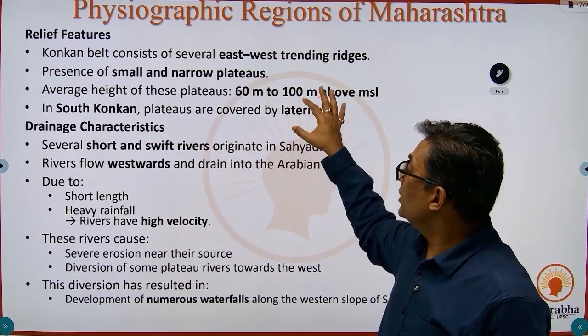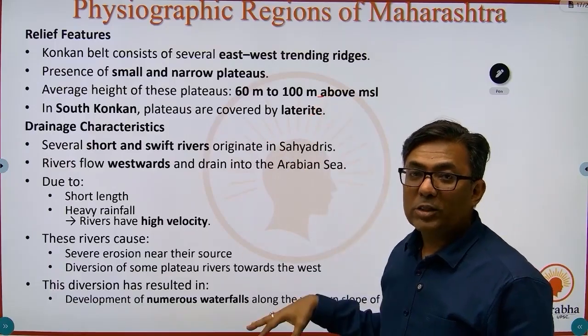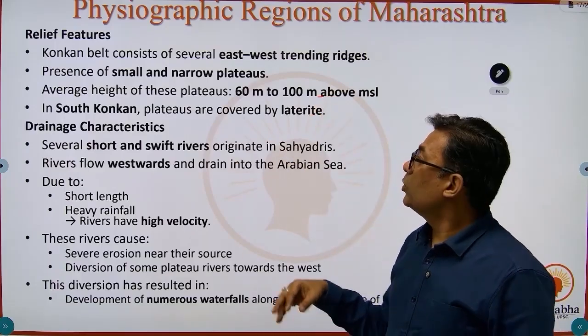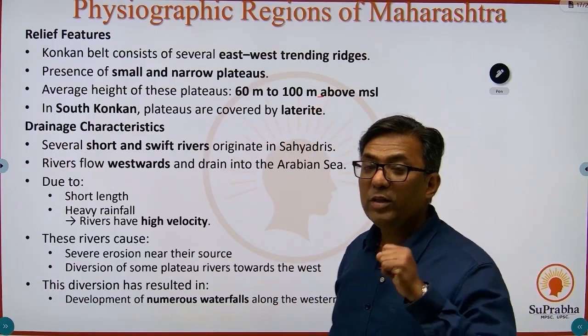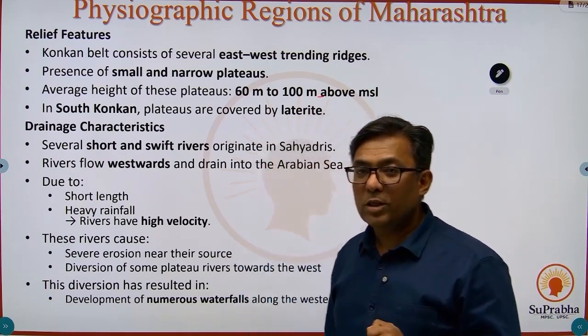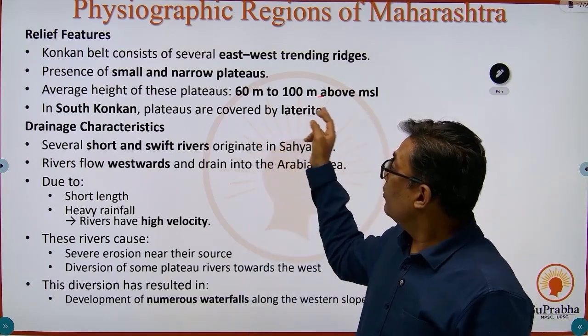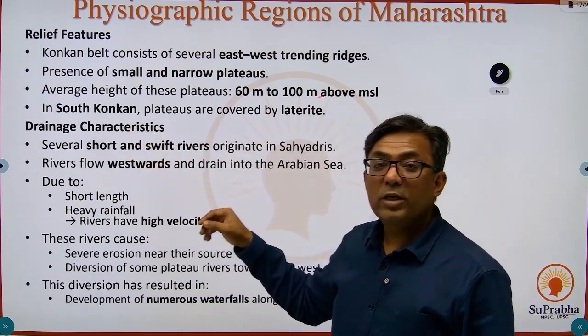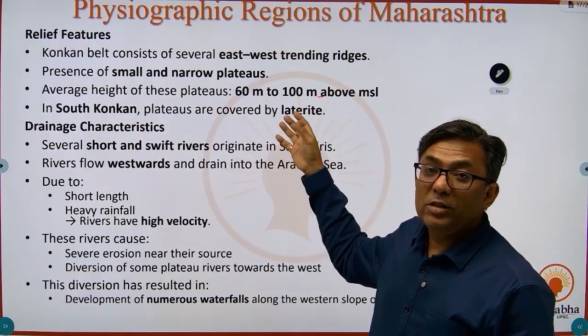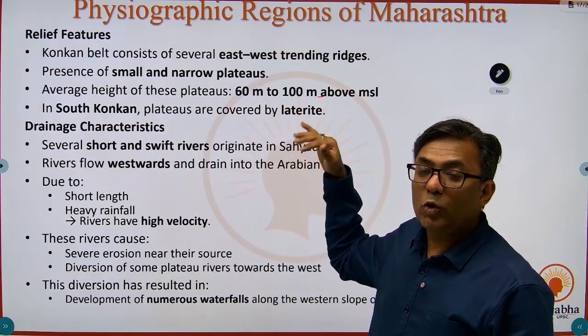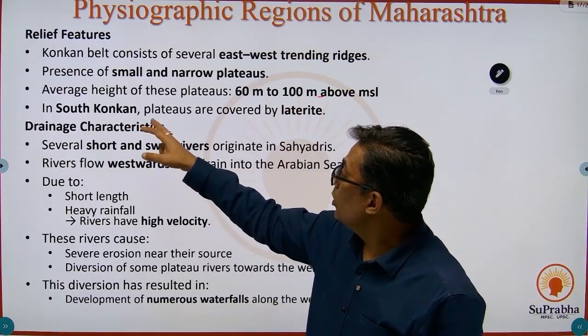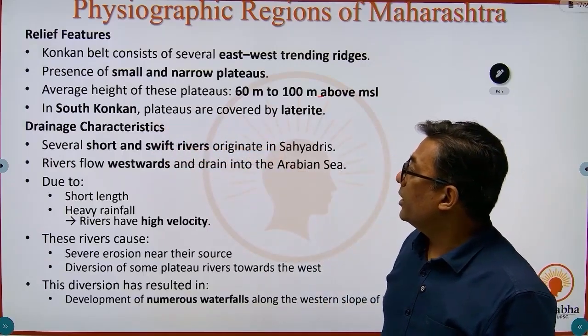Now this part we'll understand when we do the rocks of Maharashtra, that the South Konkan region has got lateritic soils. Also, we have done the soils of Maharashtra. In soils of Maharashtra, if you remember, we have covered this part that the Southern Konkan region has got red soil, which is a laterite soil. Northern Konkan soil is different. So, South Konkan plateaus are covered by laterite.